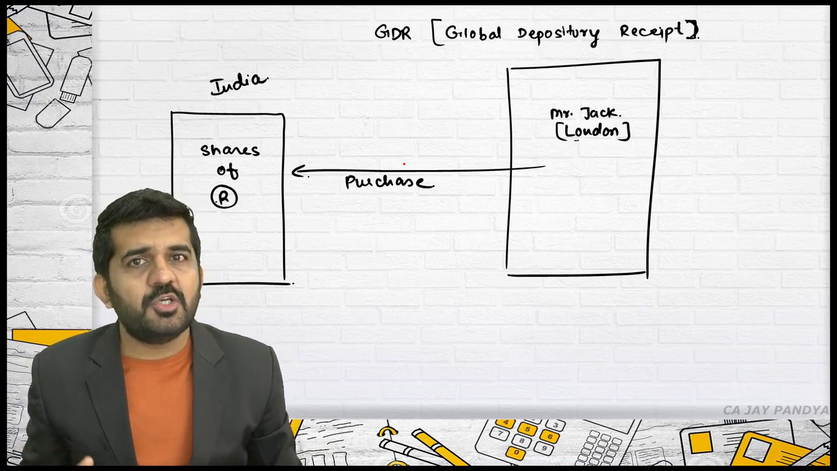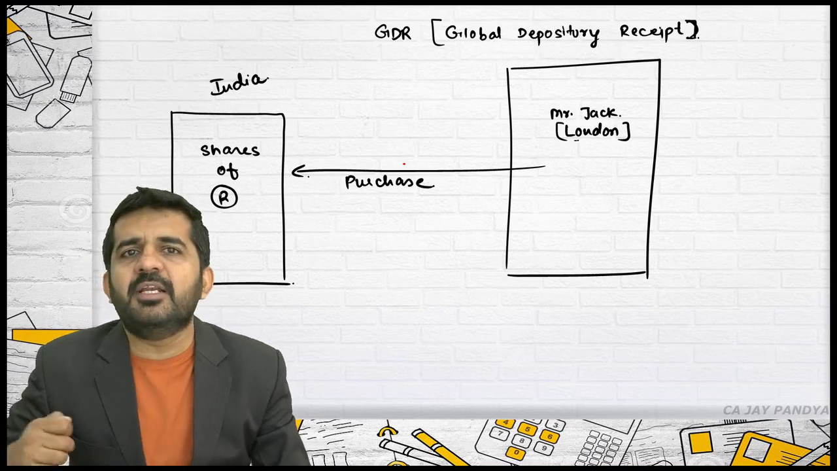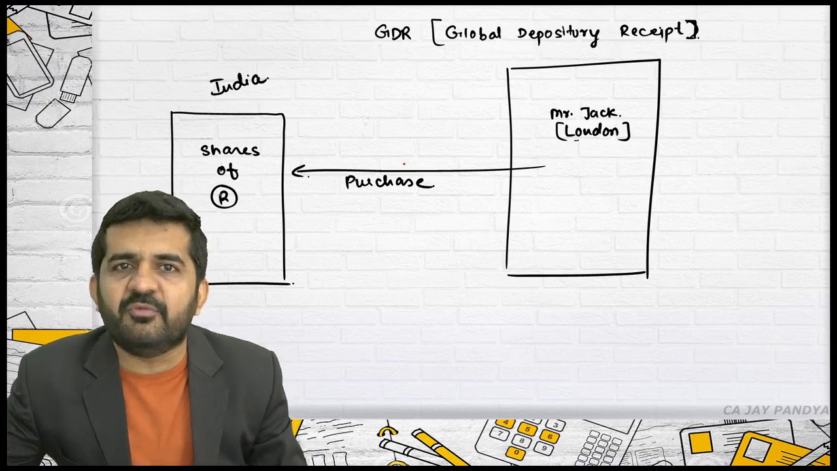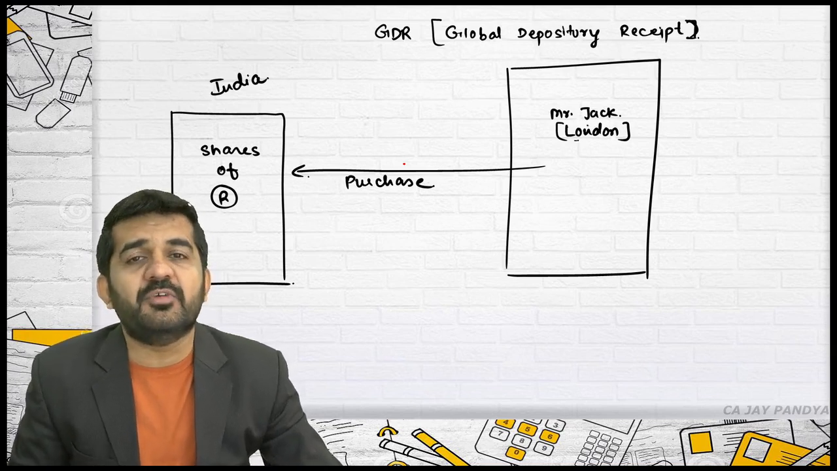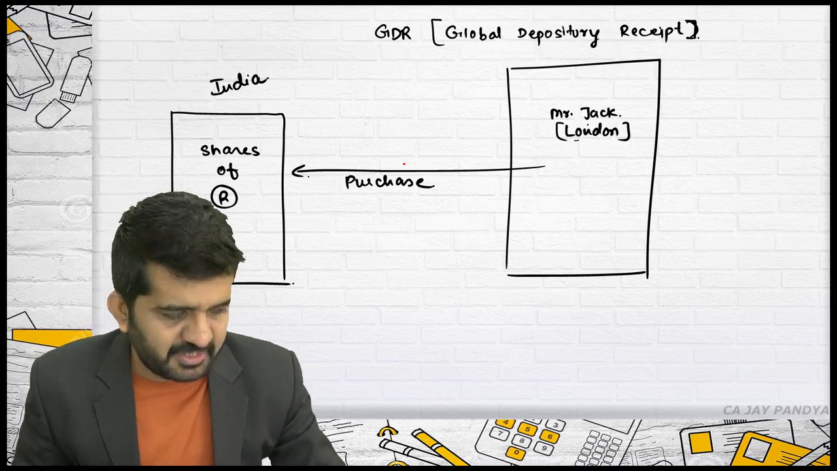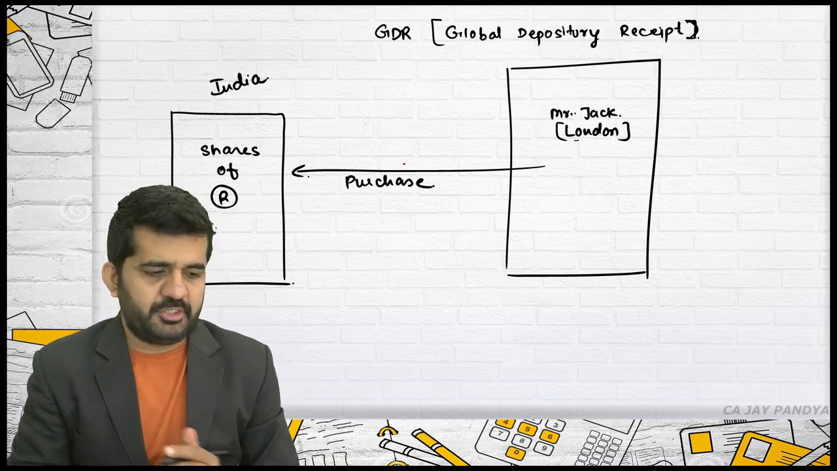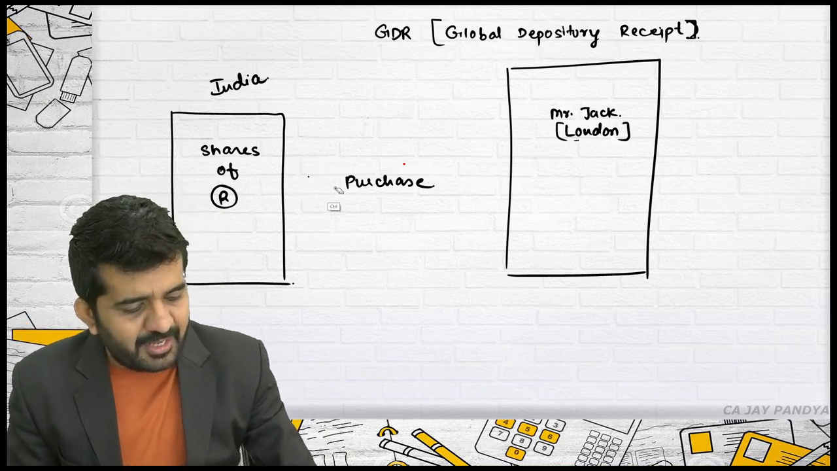Who is at loss? Both the parties are at loss. Reliance will be limited only to Indian investors, and Mr. Jack, whose intention is to invest in Reliance Limited, will not be able to invest in Reliance Limited. Is it alright? So both parties are at loss. GDR is the solution. See what Reliance will do.